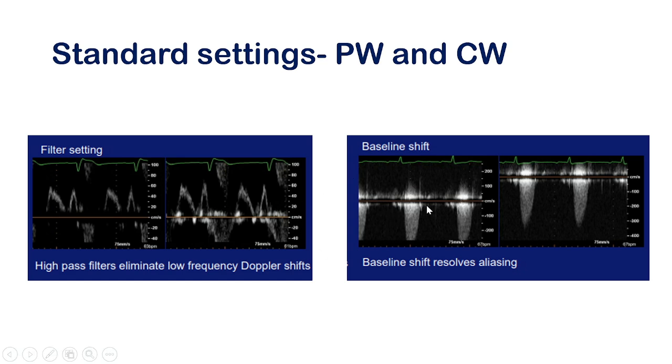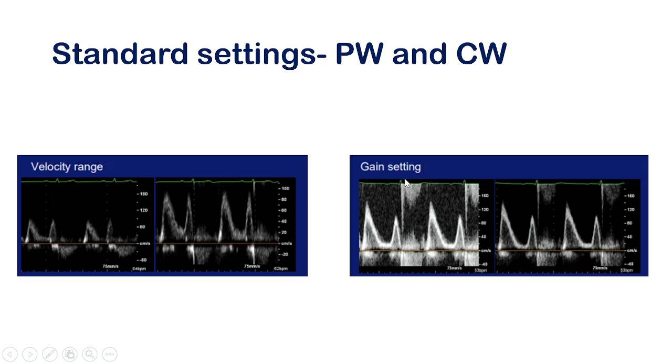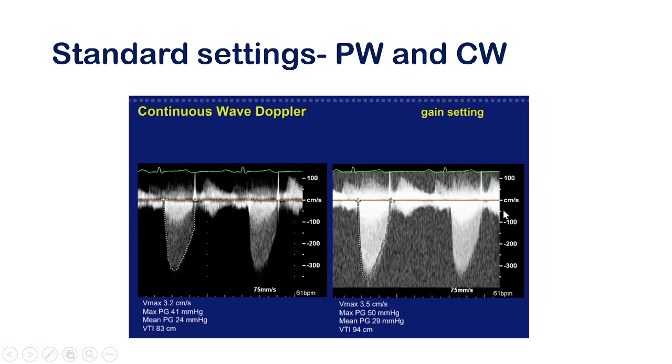The baseline should be adjusted to prevent aliasing. You should use the velocity range properly, like this, the same velocity range. If you measure this velocity, it will be more perfect than this smaller velocity one. Similarly, you can change the gain of the patients, like this one. It looks like the velocity is higher, but if you use the exact gain, it will be lower velocity. This can be used in different cases.